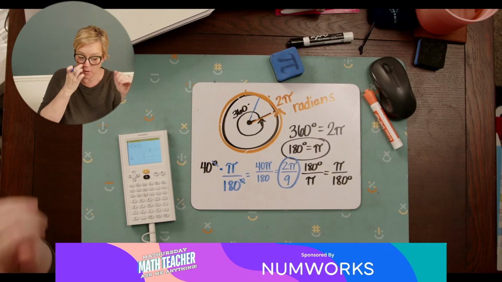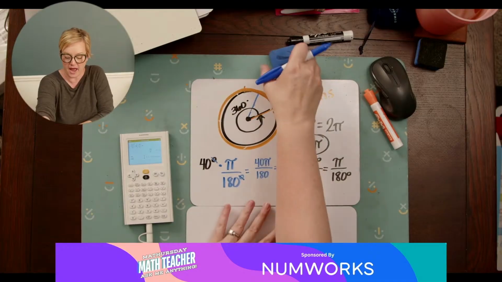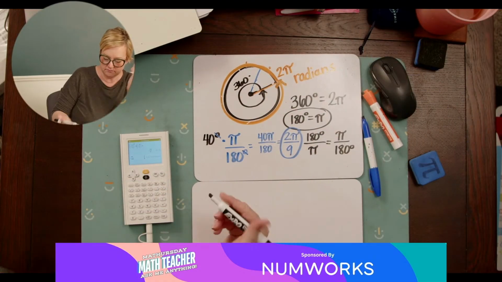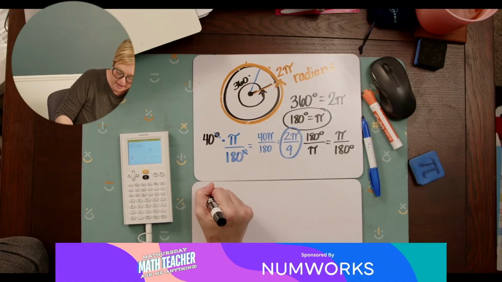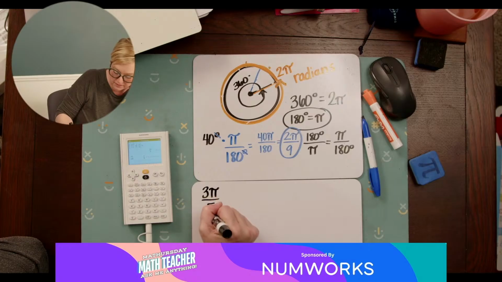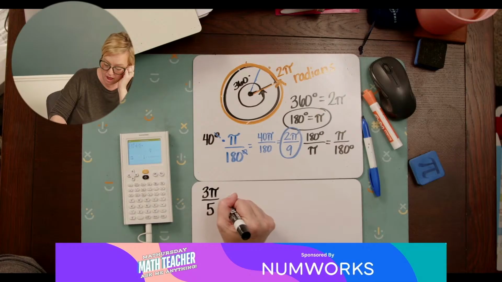Now if I'm going from radians back to degrees, I want to get rid of that pi, because there's no pi in degrees. So if I had 3 pi over 5 and wanted to convert that back to degrees, I would multiply by 180 over pi.